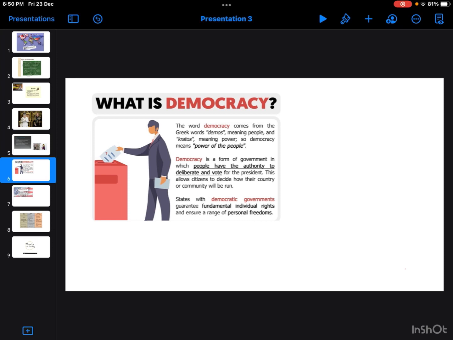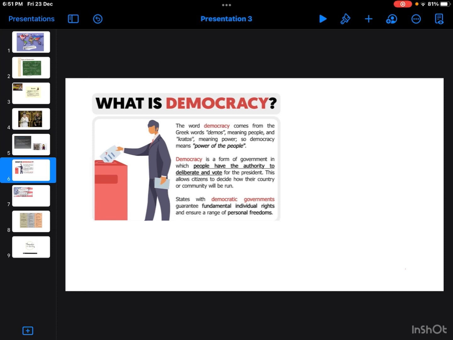Until 1947, when we got independence. So democracy is a form of government in which people have the authority to deliberate and vote for the president. We have the authority to choose our president, to choose our representative. This allows citizens to decide how their country or community will be run. We have the right to choose the people who will run the country. Okay, so this is just an overview, the basic thing, not the depth. When we study polity, we'll go into the depth.